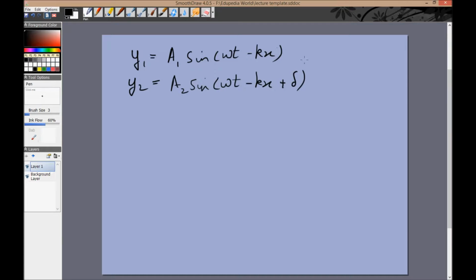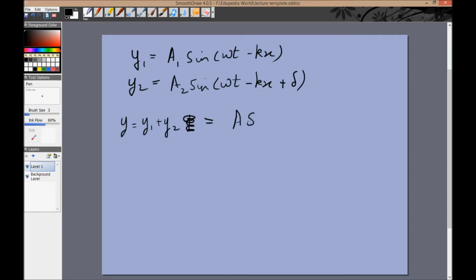Actually it might be delta 1 and delta 2, but you can obviously change it such that one of them is 0 and the other is delta. The only thing that is important is the phase difference between the two. So when you add these two, net y, which will be y1 plus y2, will be, you already know this from the case of simple harmonic motion, it will be just like vectors.